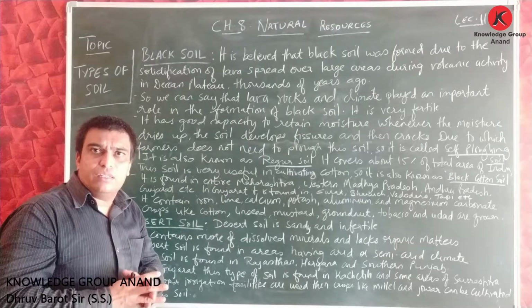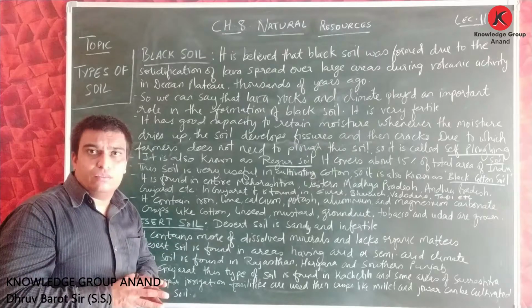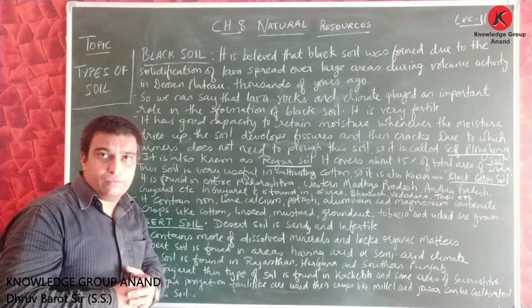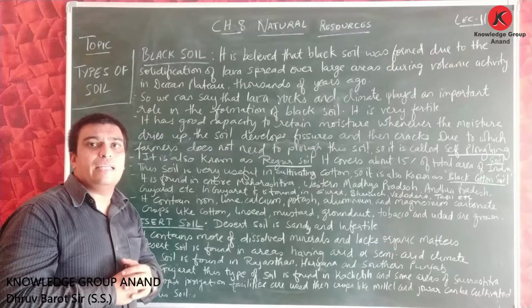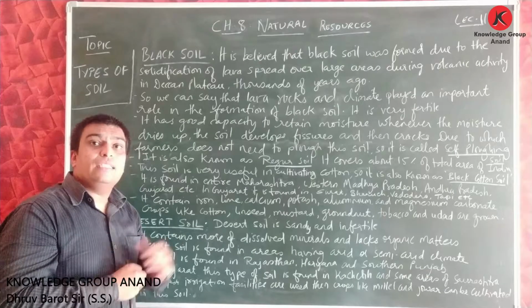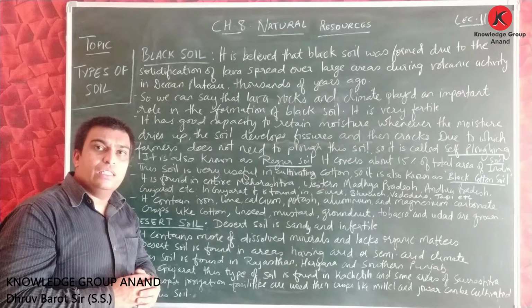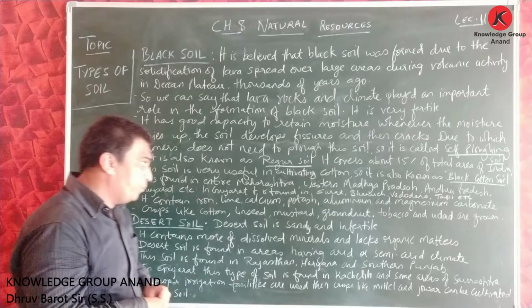The area where the rainfall is very less, where there is scarcity of water, that region is called arid or semi-arid. So this desert soil can be found in the region of arid or semi-arid climate.